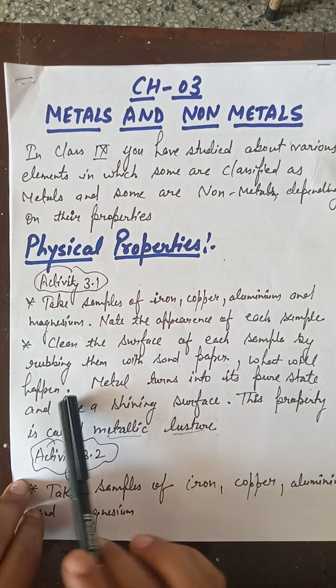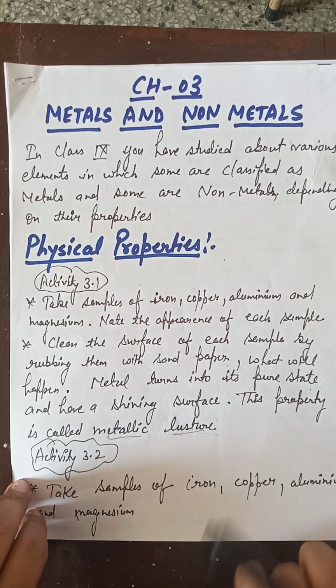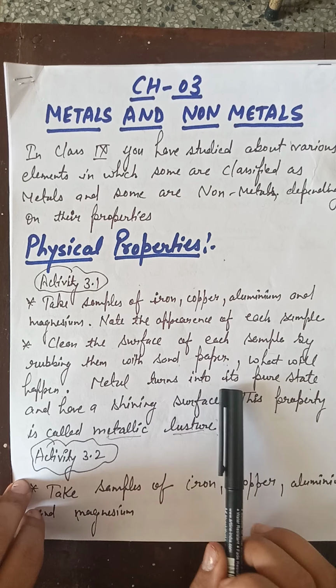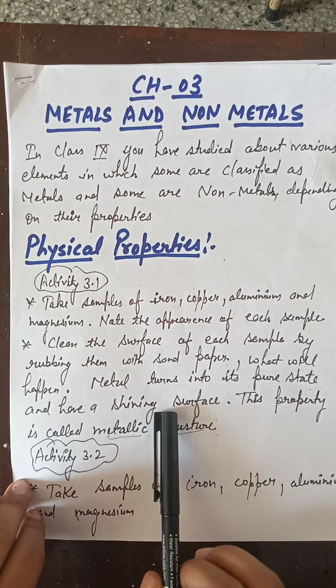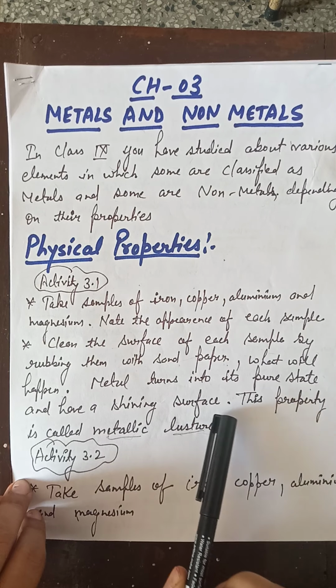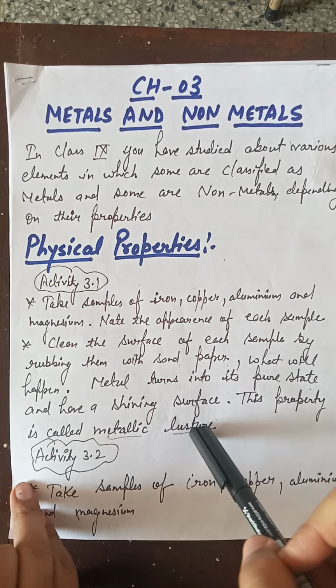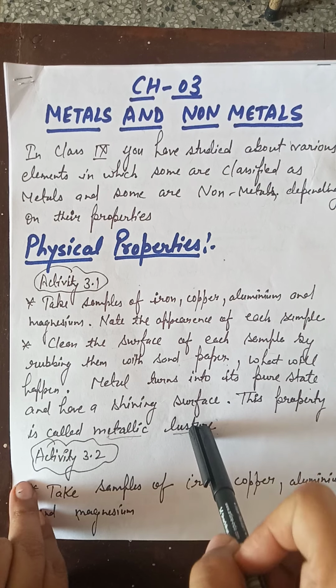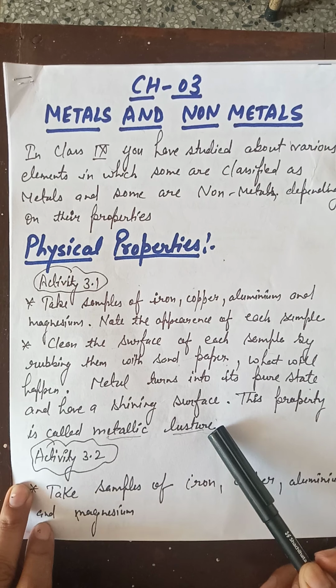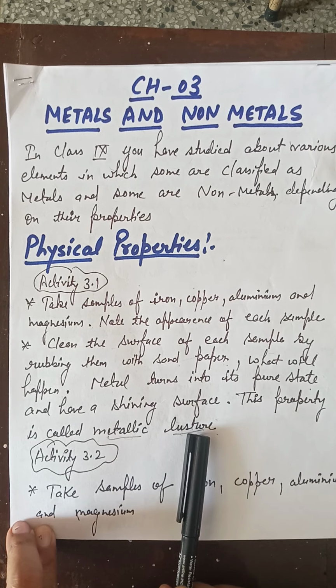What will happen? What will you observe? You will observe a shiny appearance. Metal turns into its pure state and has a shining surface. So the metals having a shiny surface, this property is called metallic luster. The metals possess metallic luster. Luster is the shining appearance that exists on the metals.